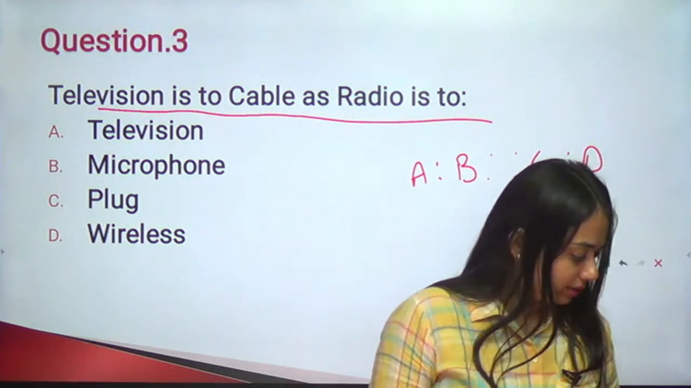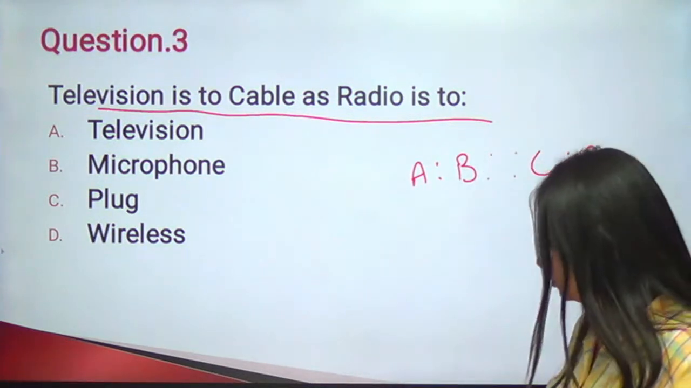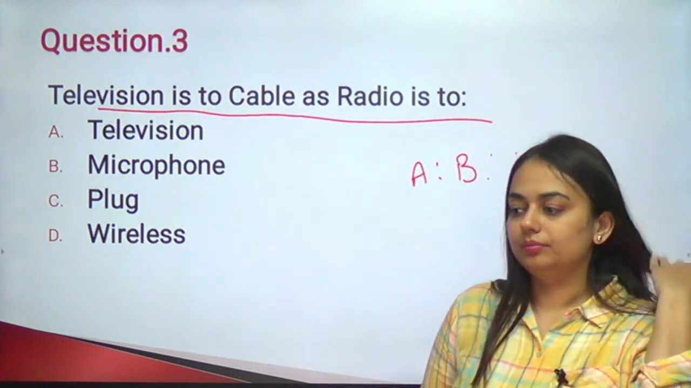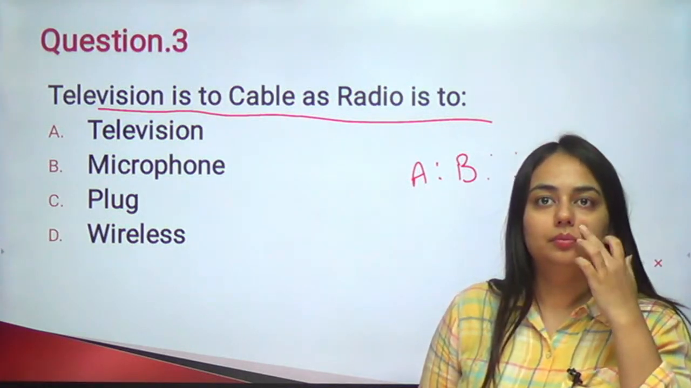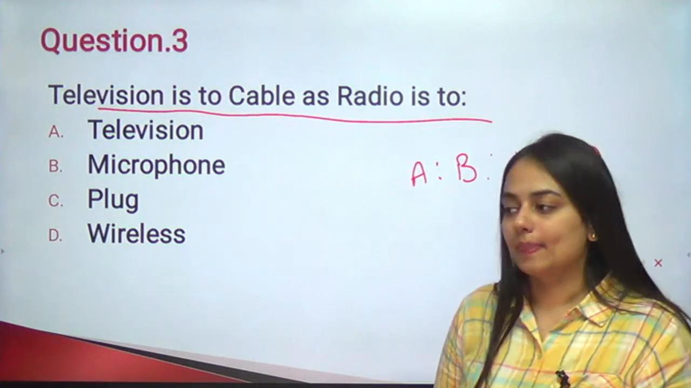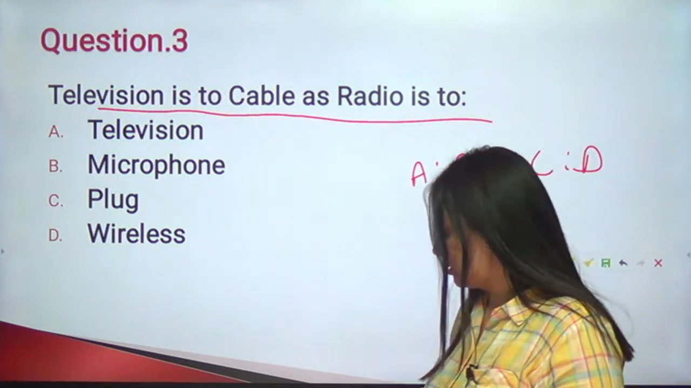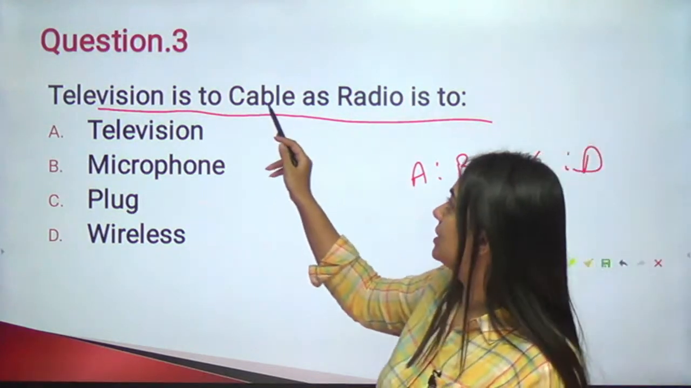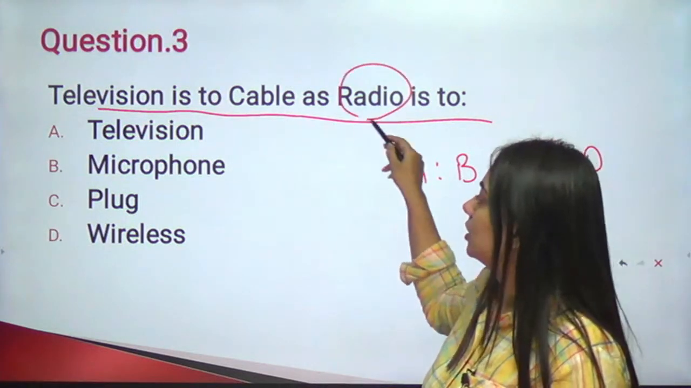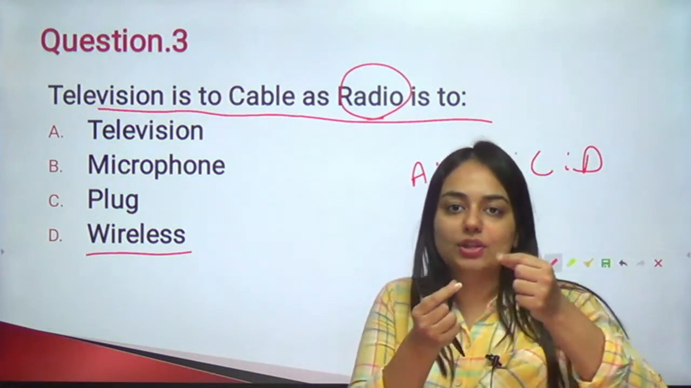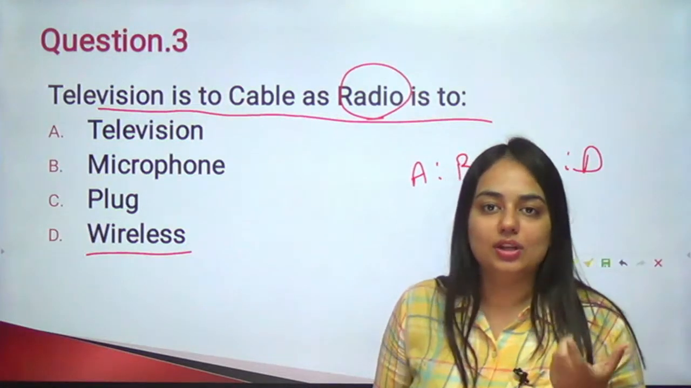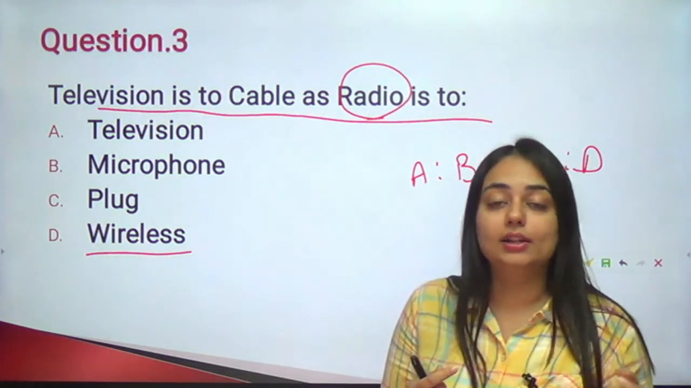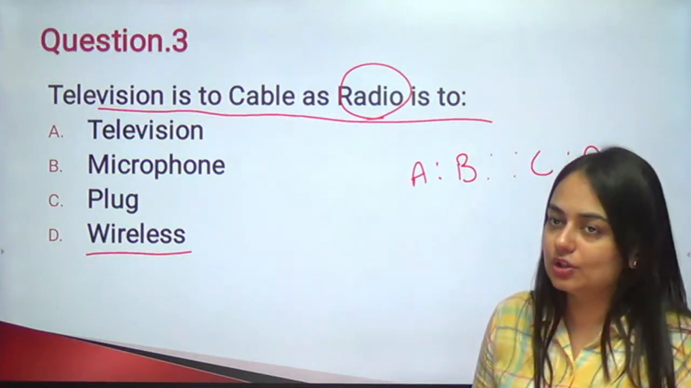Let us see who's going to answer this one. Drop in your answers for this one. Okay, so we know that television uses cable. Similarly, radio uses what? Well, radio is wireless. Radio uses the antenna. It catches the signal. So it doesn't use the wire. The televisions do. The television does not run on the antenna only. They would need electricity also. Radio does not do that.